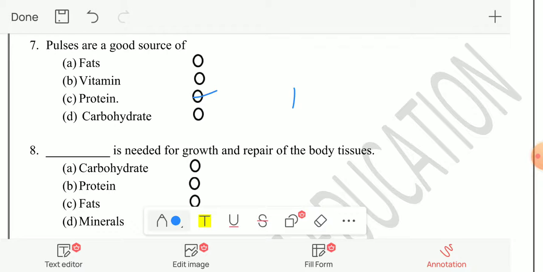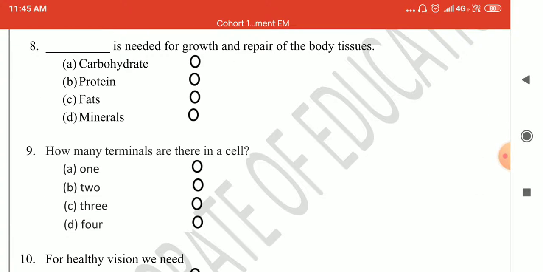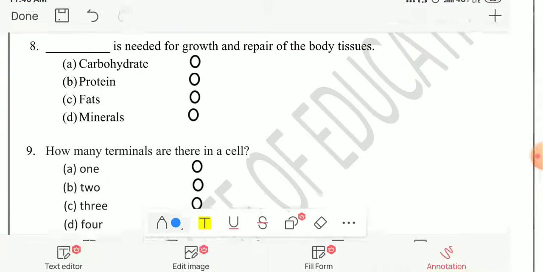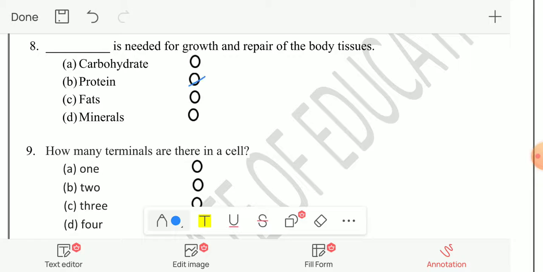Next question is dash is needed for growth and repair of the body tissues. Body tissues की growth और repair के लिए आपको कौन सा nutrient ज़्यादा ज़रूरी है? Carbohydrate, protein, fats and minerals. So you need protein. So correct answer will be B, protein.